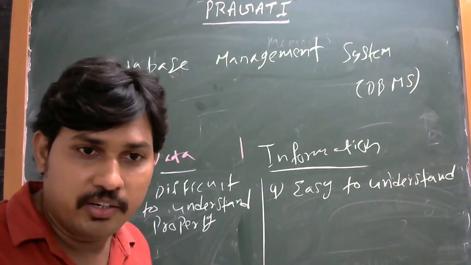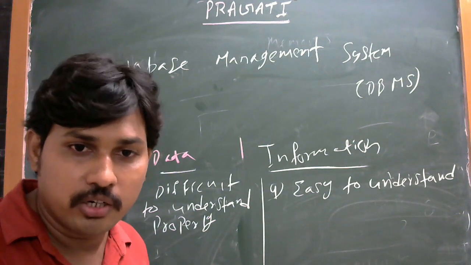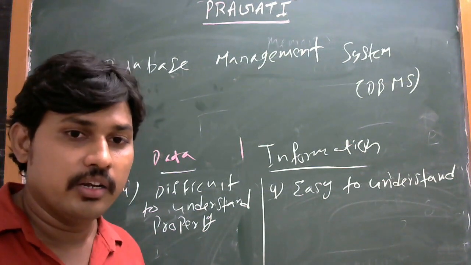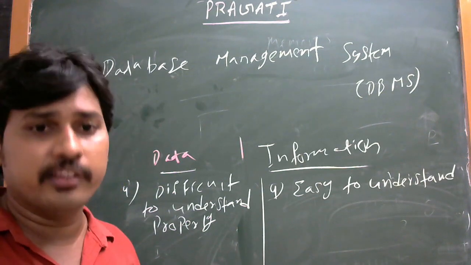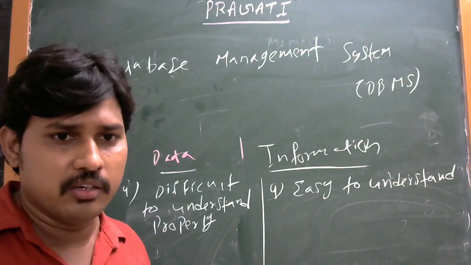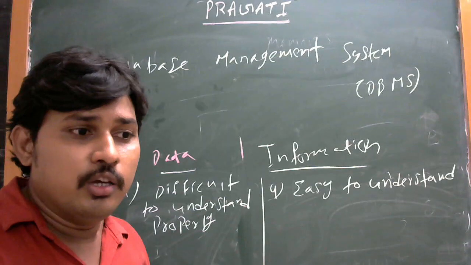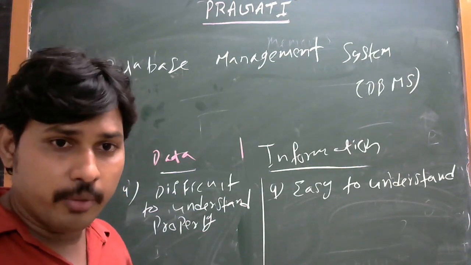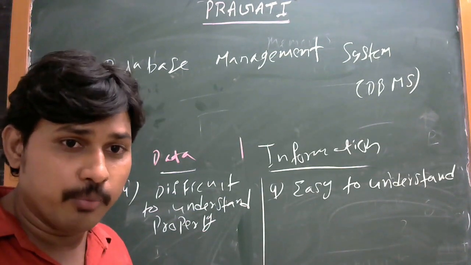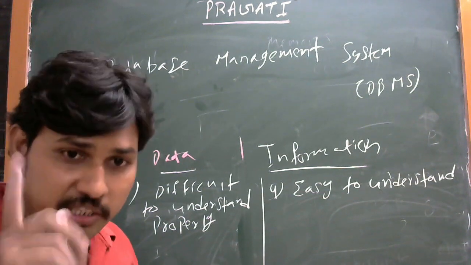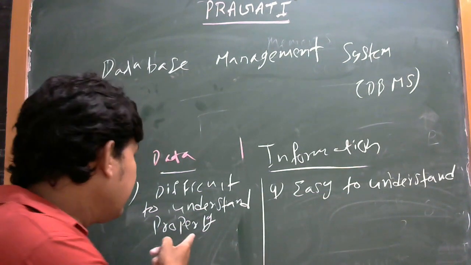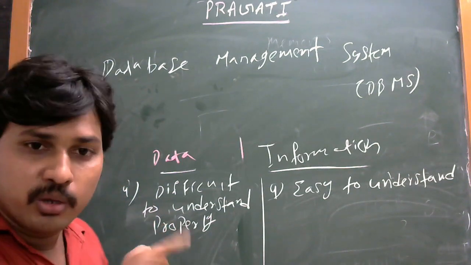For every user, the individual data can be understood by the individual, not by another. For example, I am creating a data. My data you can't understand. Why? Because I am creating and manipulating it. What's the intention in my mind? You don't know. So that's why data is difficult to understand properly.